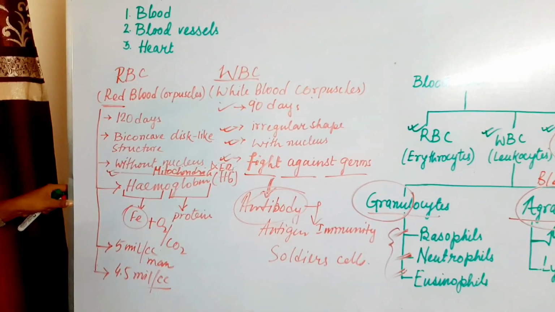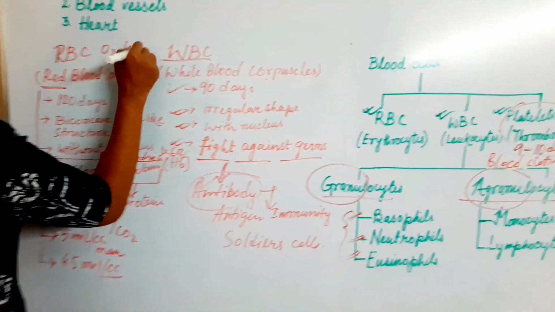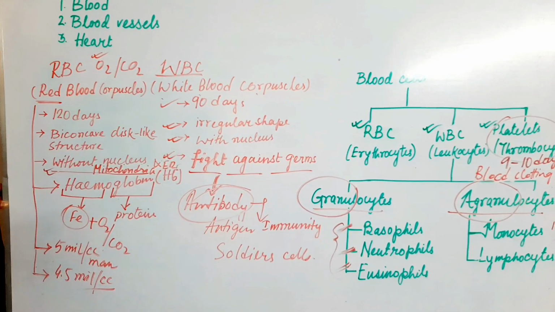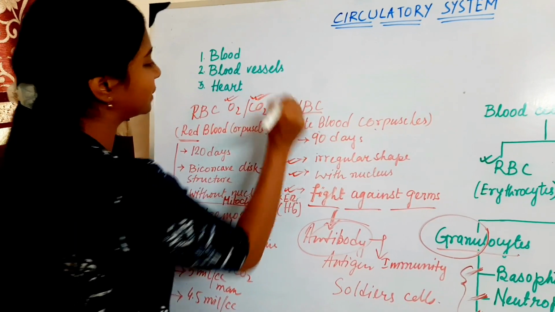RBC helps in combining with O2 and CO2, while the O2 flows from the arteries and CO2 transports to the veins.